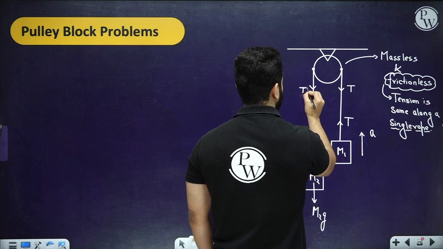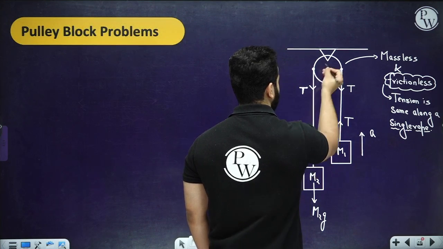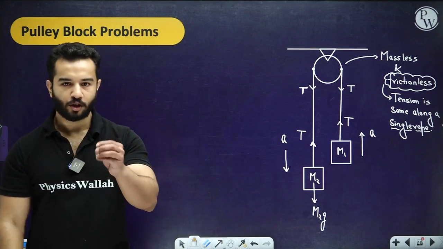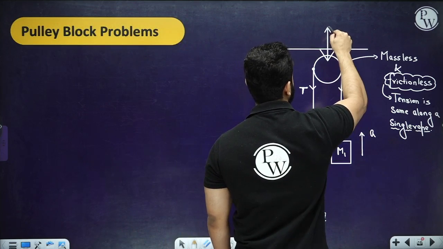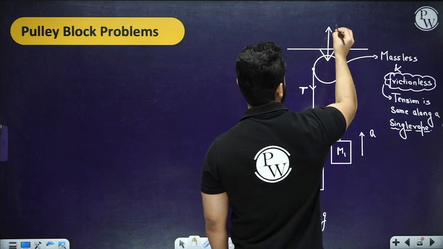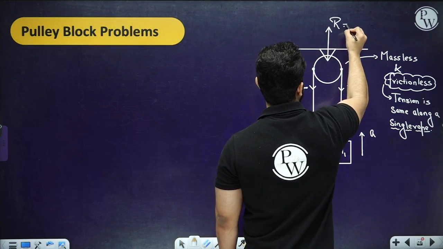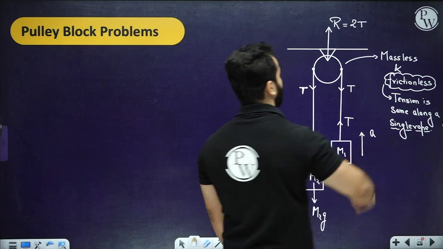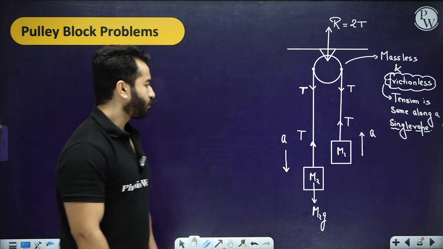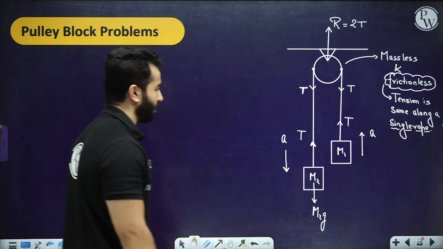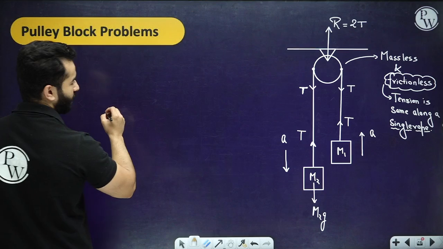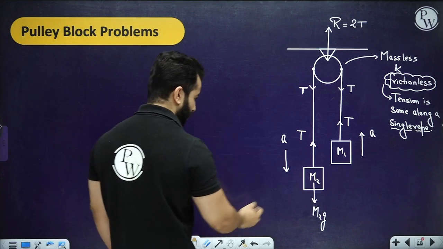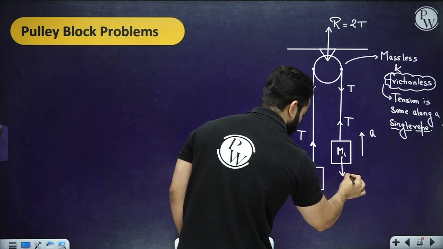Over here, if you want, you can draw tension something like this. So on the pulley, you know that the net force is actually acting as 2T, which you can again write something like this. On the support, the reaction force is actually is going to be 2T, right? So if you want to write down the equations, I can write down the equation. We can rewrite for the M1 as, obviously you have got M1G also.